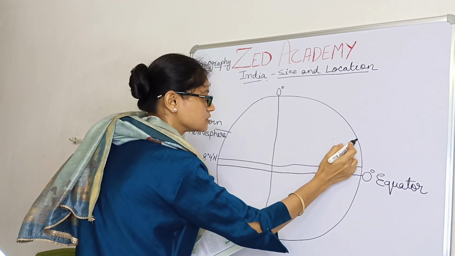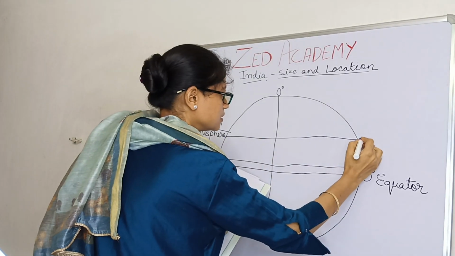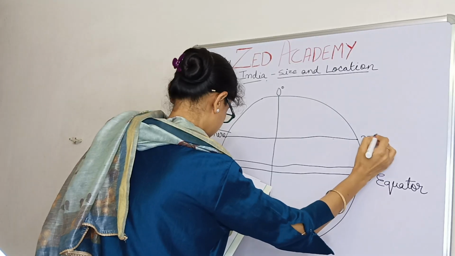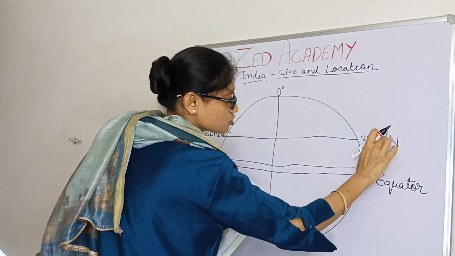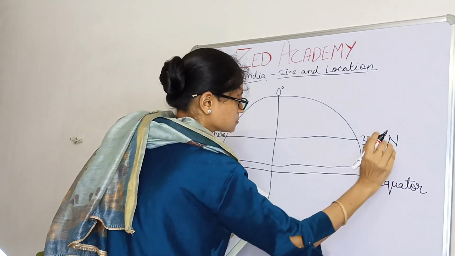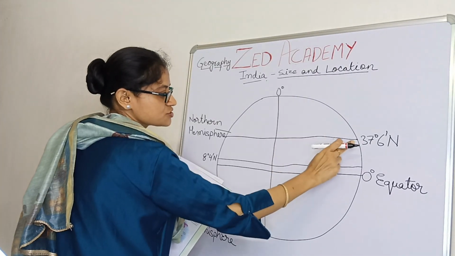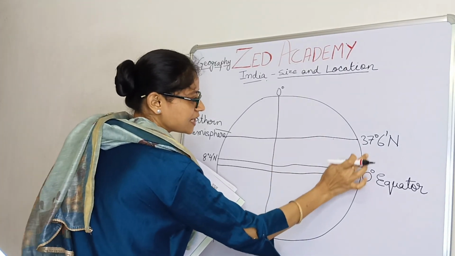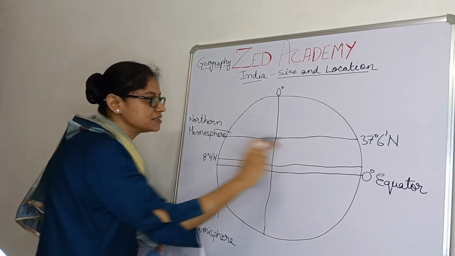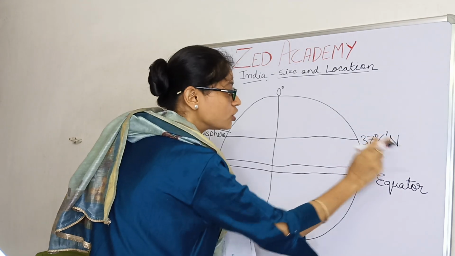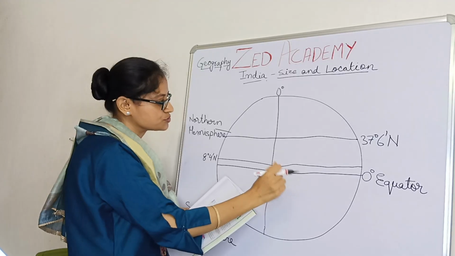And this is latitude 37 degree 6 minutes north. This sign is called minute. So India lies between 8 degree 4 minutes north and 37 degree 6 minutes north latitude.